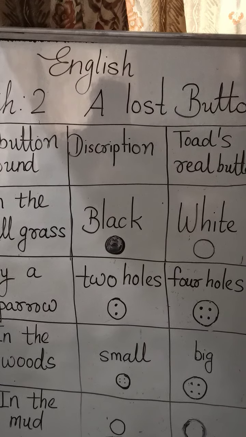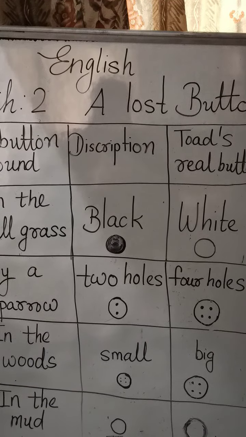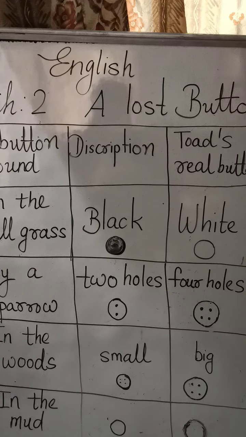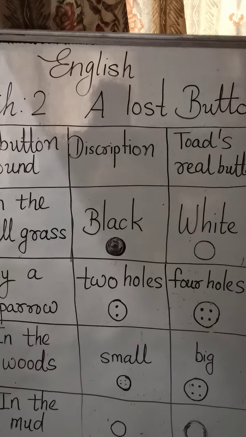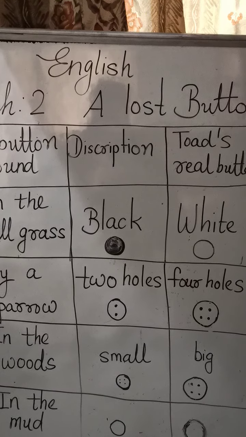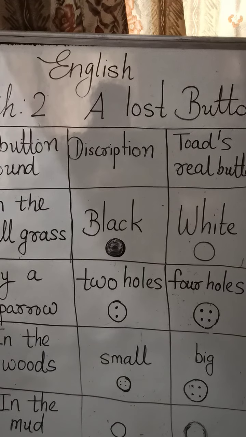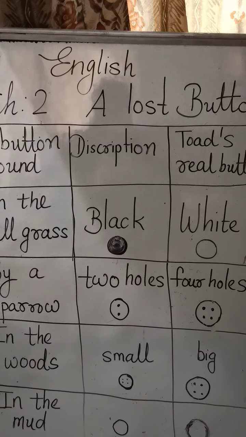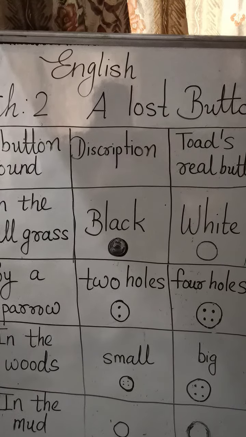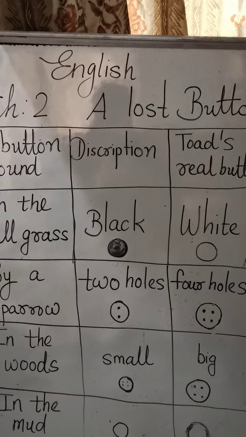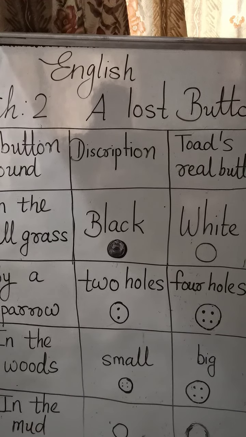So, he sewed the buttons all over his jacket. Then the next day, Toad gave his jacket to Frog. His friend thought that it was beautiful. He put it on and jumped with joy. None of the buttons fell off because Toad had sewed them on very well.